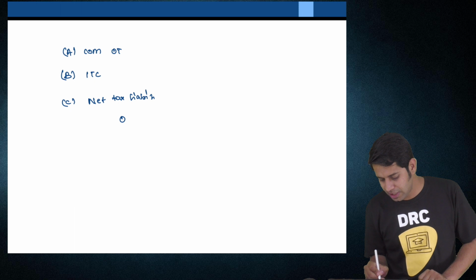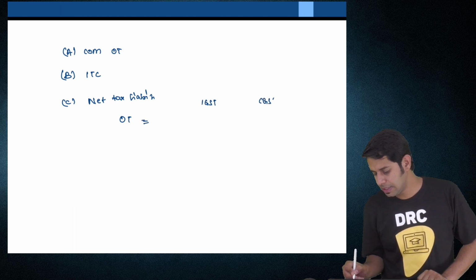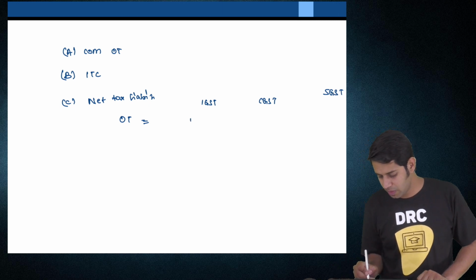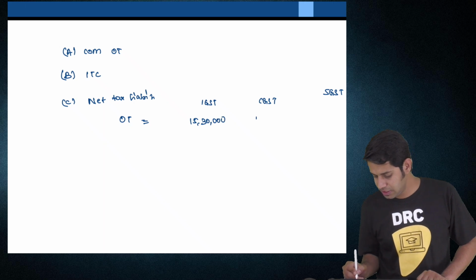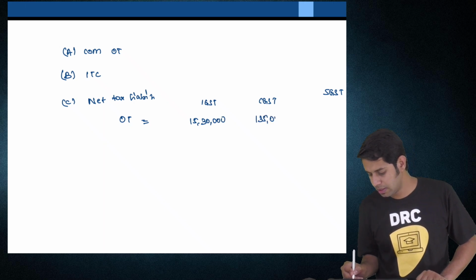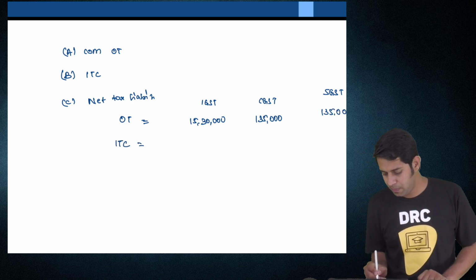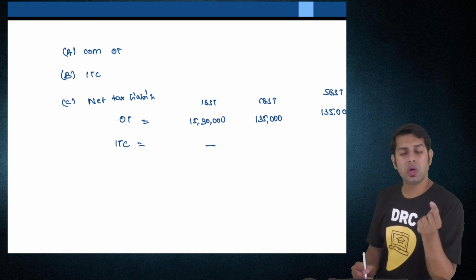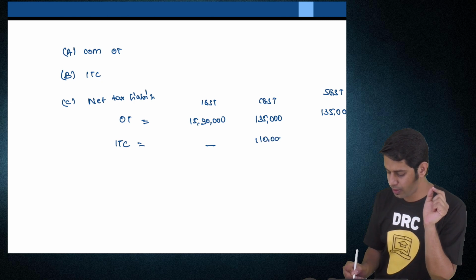So net tax liability: what is my output tax? IGST, CGST, SGST. Output tax IGST is how much, sir? Sir, 15 lakhs 30,000. CGST is how much? 1,35,000. SGST is 1,35,000. Then available input tax credit. Do I have IGST credit? No, sir. Do I have CGST credit? Yes, sir. How much? 1,10,000.